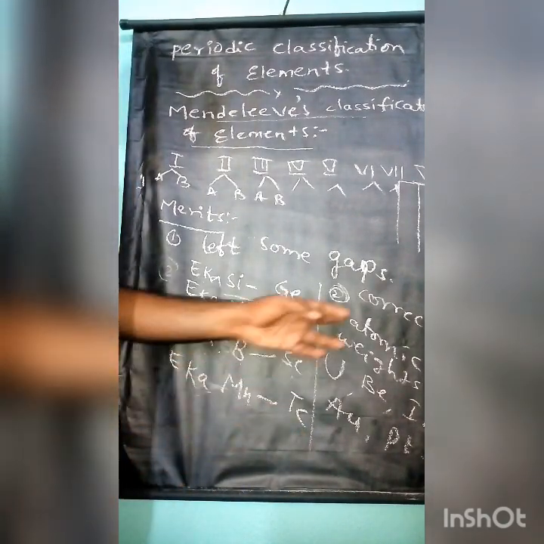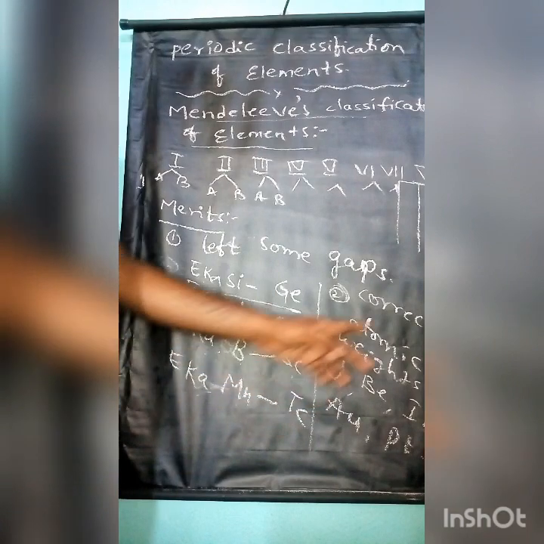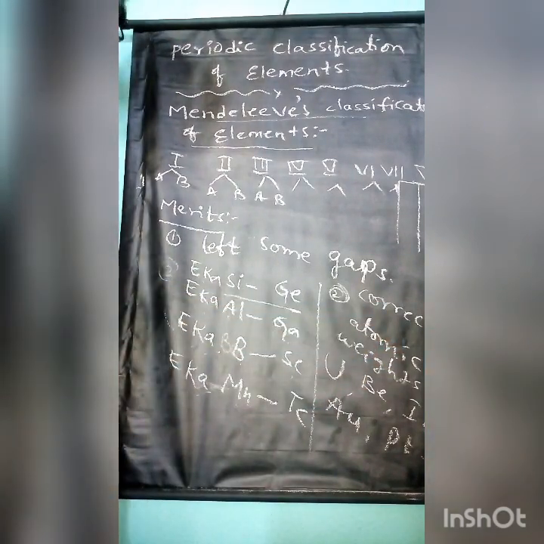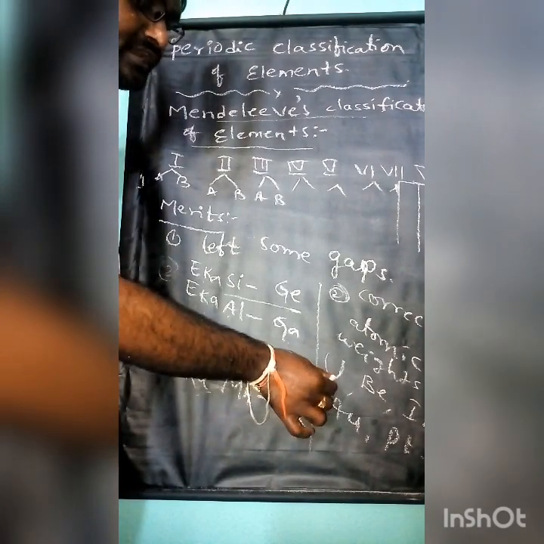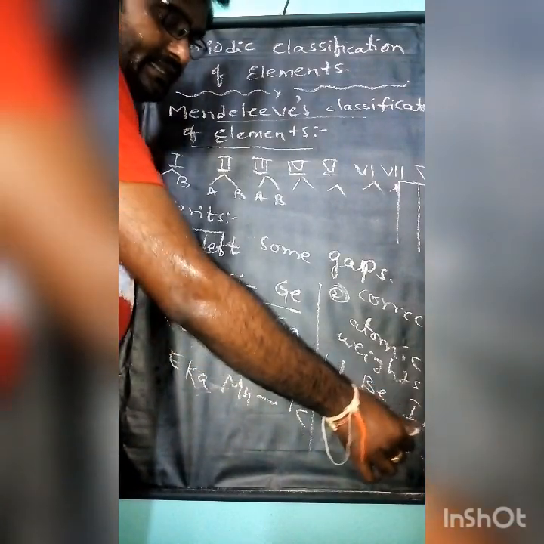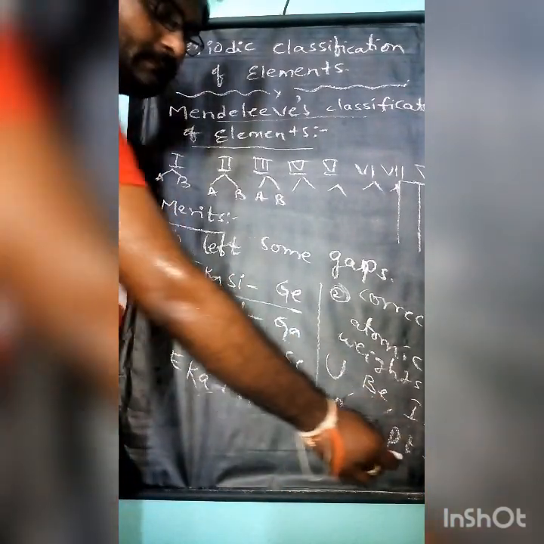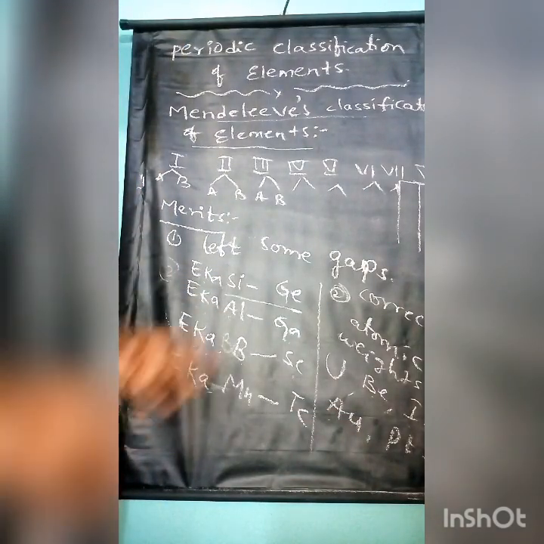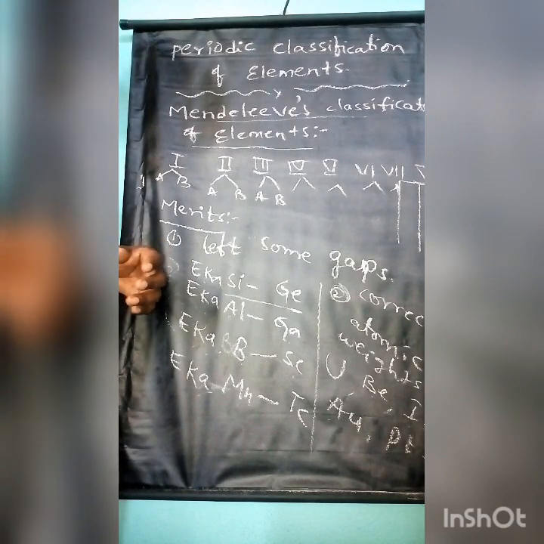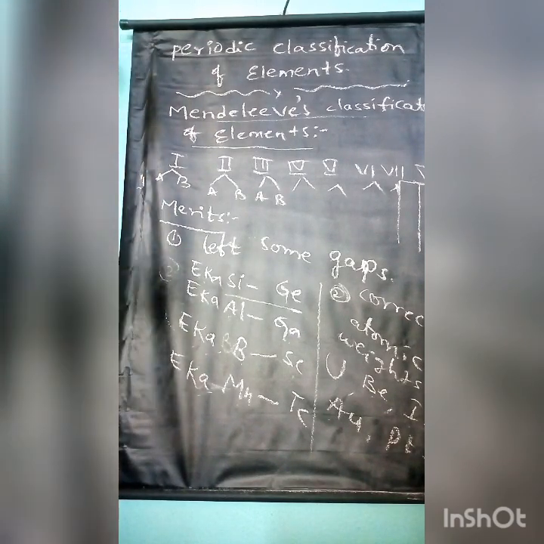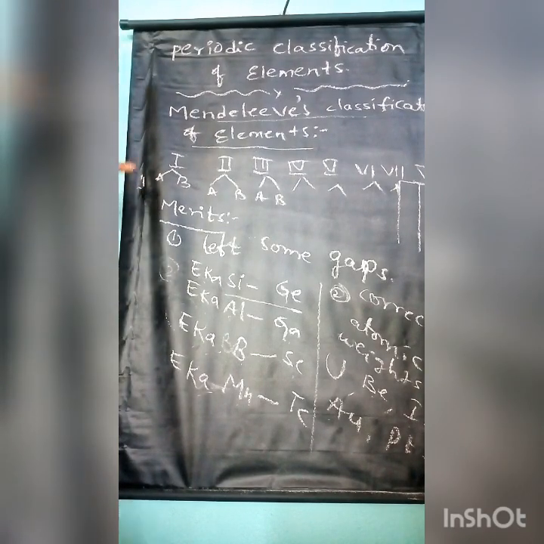Another merit of this classification is that he corrected the atomic masses or atomic weights of some elements. Those elements are uranium, beryllium, indium, gold, platinum. So these are the merits of Mendeleev's periodic table. Now let us see the demerits of Mendeleev's periodic table.